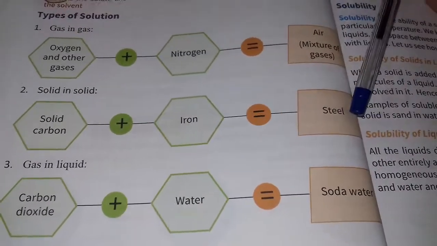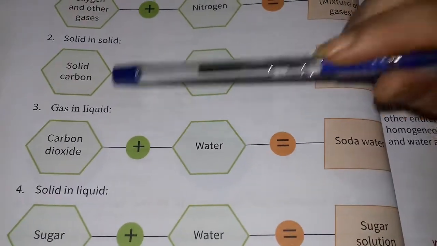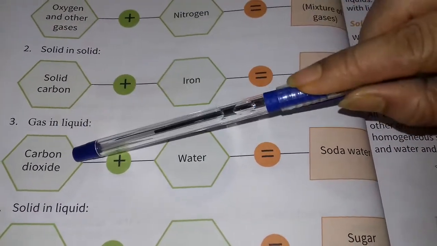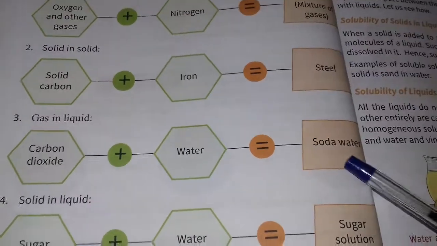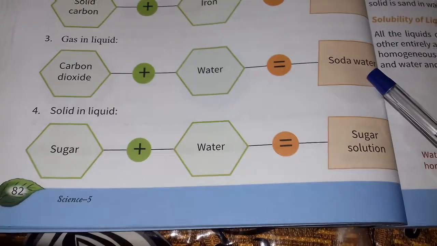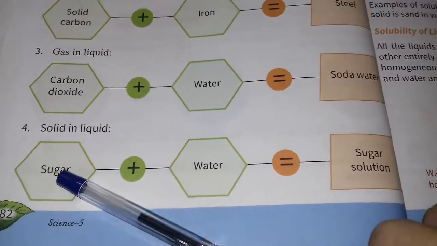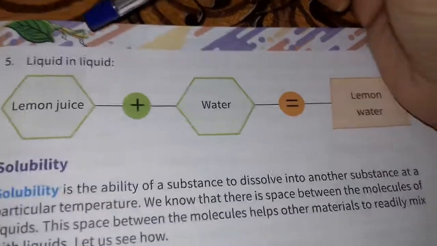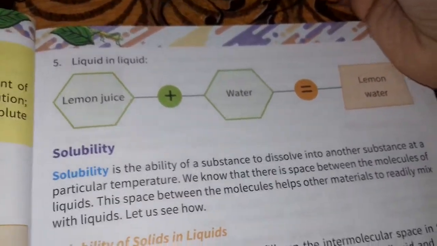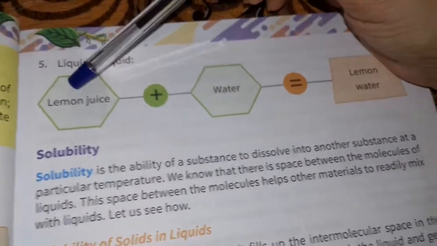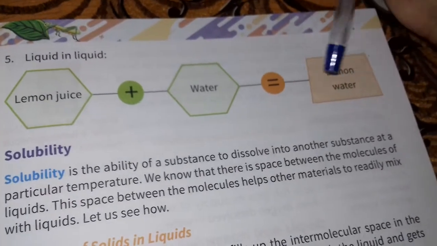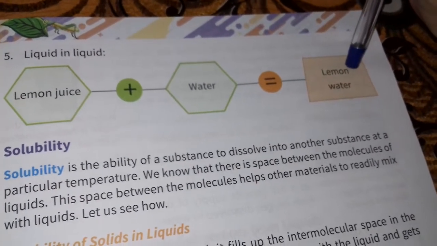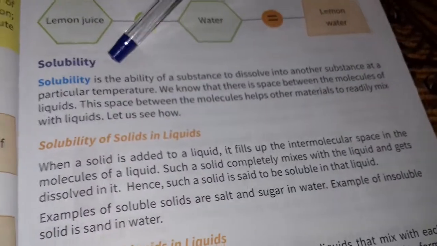Solid in solid: solid carbon and solid iron make steel. Okay. Next, gas in liquid: carbon dioxide and water become soda water. Next, solid in liquid: sugar and water make a sugar solution. And liquid in liquid: lemon juice plus water is equal to lemon water. It becomes lemon water.